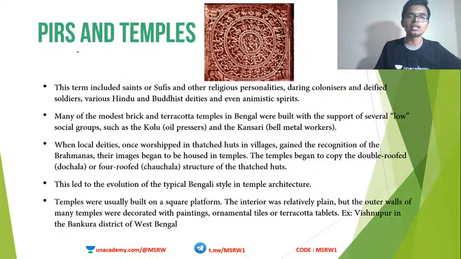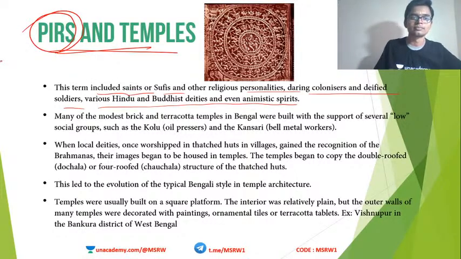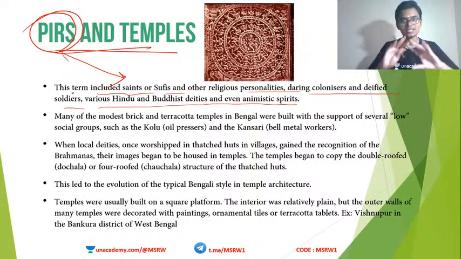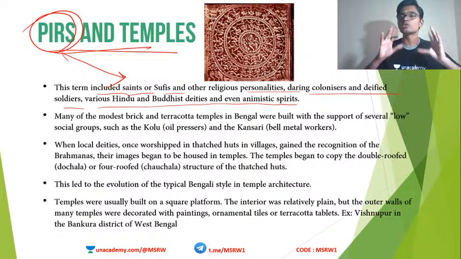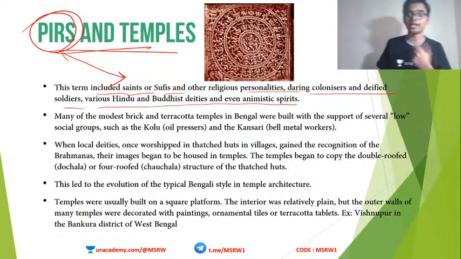Okay, so the pirs and temples. The term included saints and Sufis and other religious personalities, daring colonizers and defied soldiers, various Hindu and Buddhist deities, and even animistic spirits. Okay, so the term pir actually includes all these kinds of things. The essential meaning of this word pir is guru. Okay, the master. But that master can be anyone.